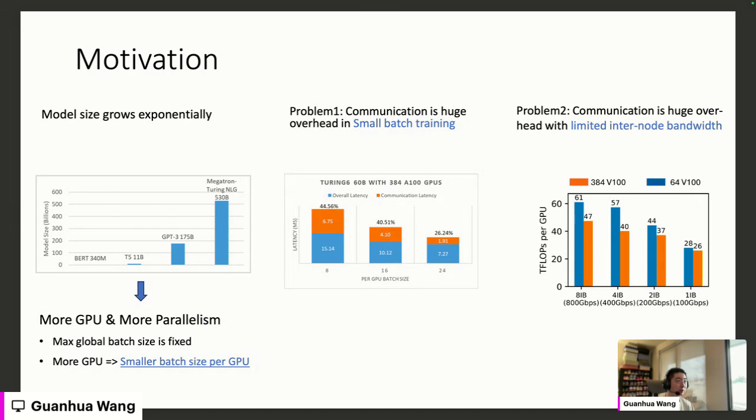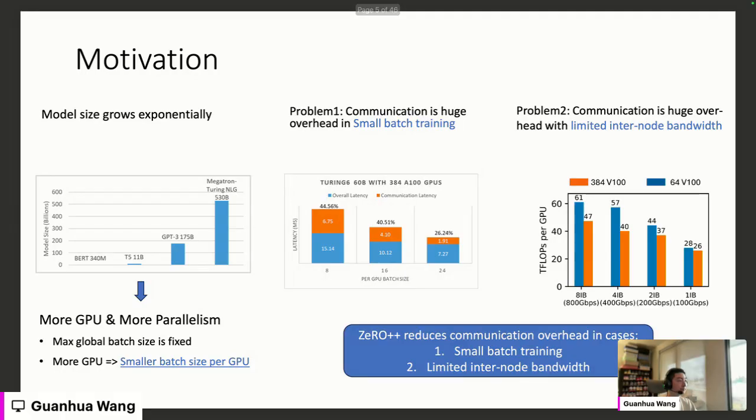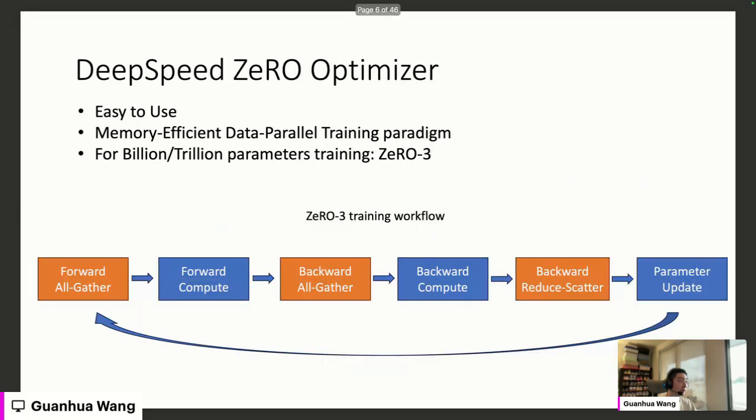First, communication is a huge overhead in small batch training, and communication can be really significant when we have limited internode bandwidth. So we want to reduce communication overhead in these two cases: small batch training and limited internode bandwidth.